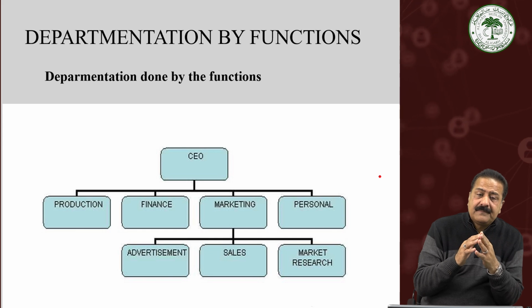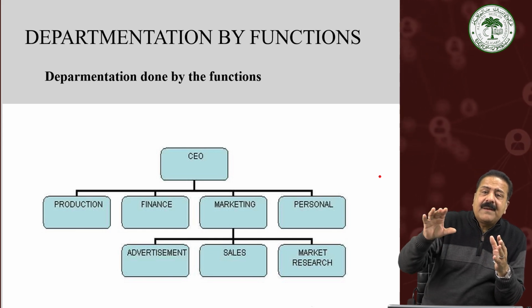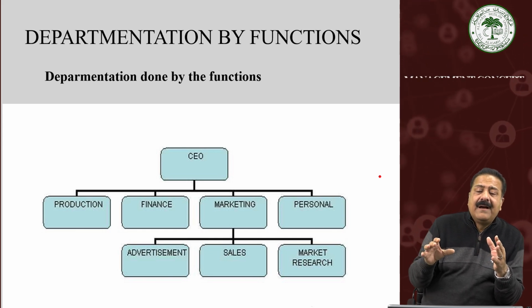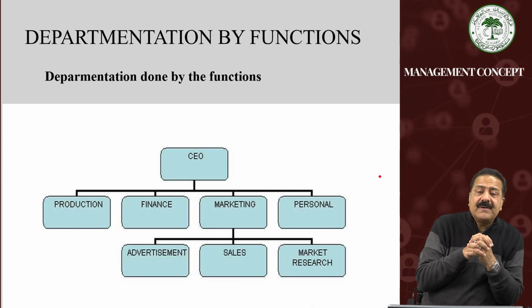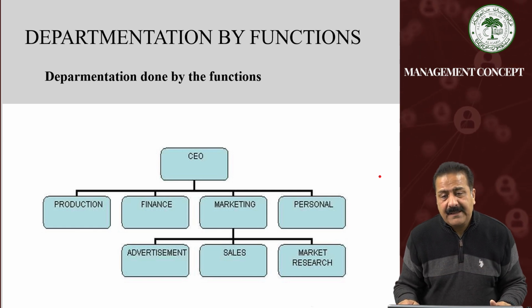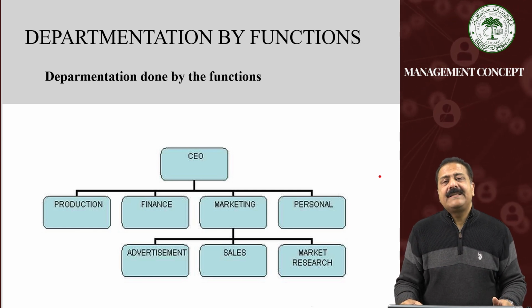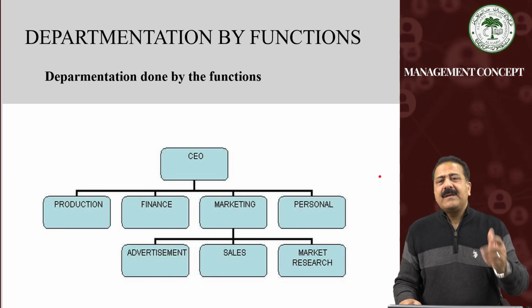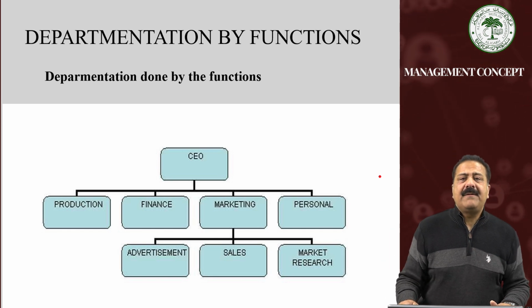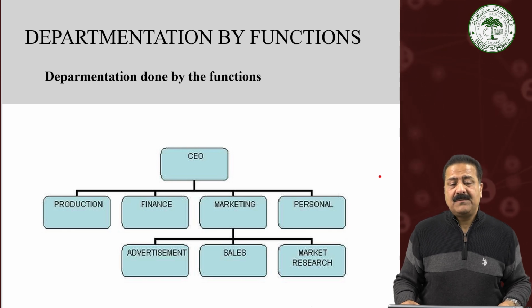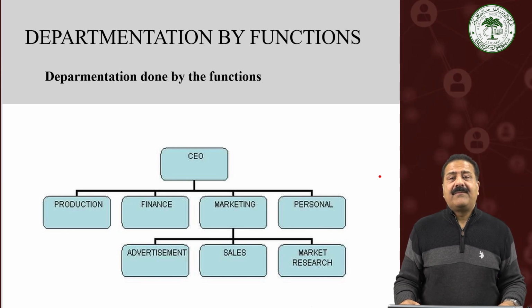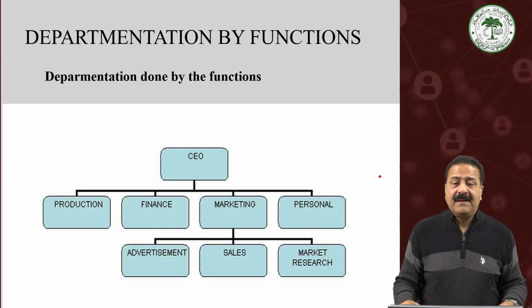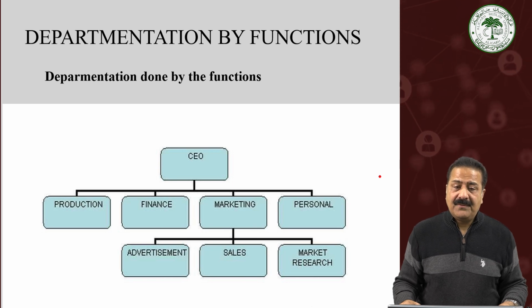If there is a separate team for managing all these functions, it is called departmentation by functions. Generally, this is possible in large organizations. In small organizations, when the resources are limited, we cannot expect that things can be done by dividing the functions on the basis of their role.